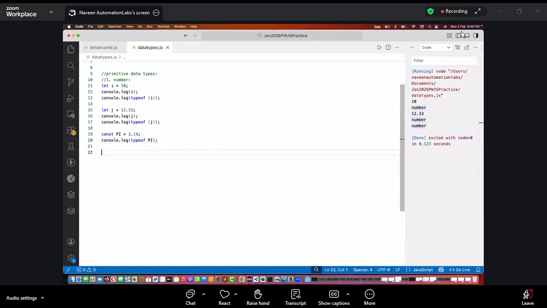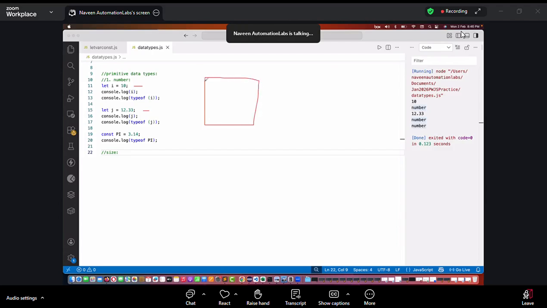But when we talk about any data types, we have to talk about their size also. So what do you mean by size? Whenever we write anything in any programming language, these are the variables that I'm declaring, right? They will go somewhere. Let's say there is some memory, stack or heap or whatever, I'm not bothered about it. This is my JavaScript memory. So I equal to 10 will go over here, j is equal to 12.33, and pi is equal to 3.14 will be stored over here.